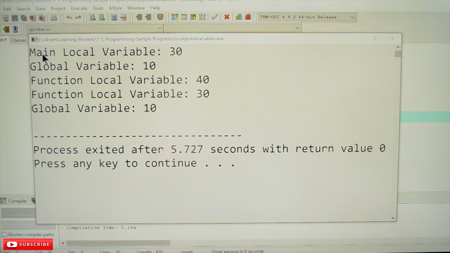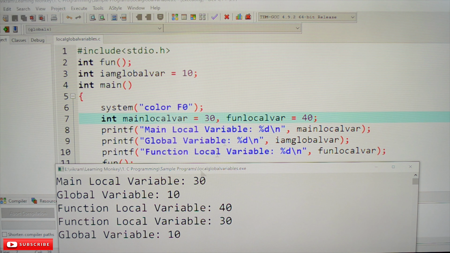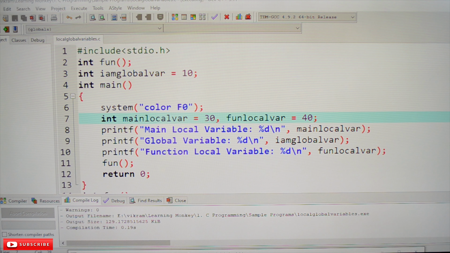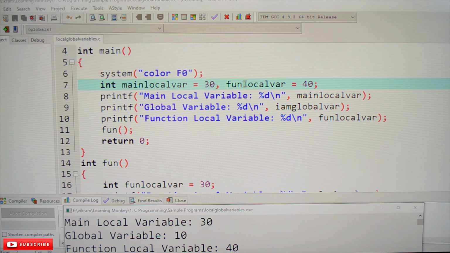Okay, see here, the main local variable is 30. See here, main local variable is 30. Function local variable is 40. The same variable name has been declared within this function and within main, but it is going to print the local variable's value. Okay, so this is very important to understand.